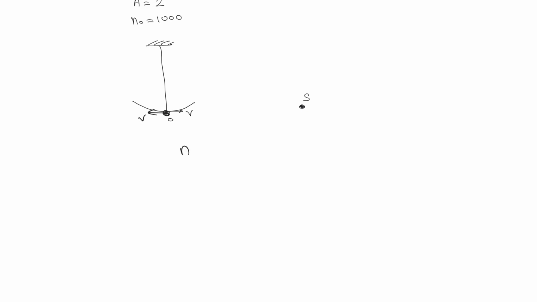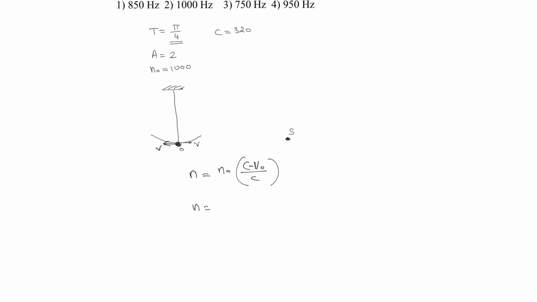So we know the equation for apparent frequency when the observer is moving away from the source, that is n equals n naught into c minus velocity of observer, divided by velocity of sound c. So according to the given information, we can write n naught as 1000, and c as 320 minus v.